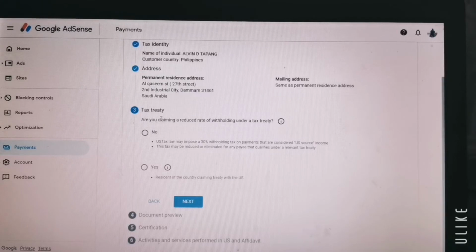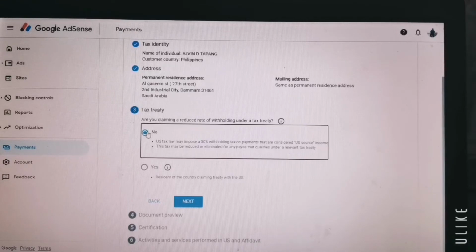I am in the Philippines and the US. I think there is nothing, and also nothing here in Saudi Arabia. So I will choose no, then next.